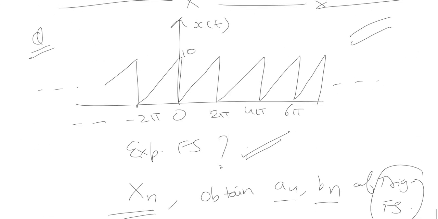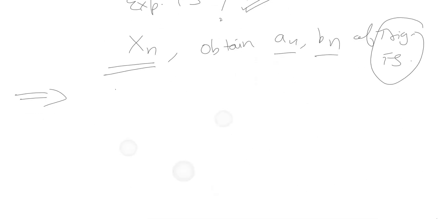What is the time period here? Time period is 2 pi. This waveform is repeating after every 2 pi interval. So time period is 2 pi. The fundamental frequency will be 2 pi by T, which is equivalent to 1.